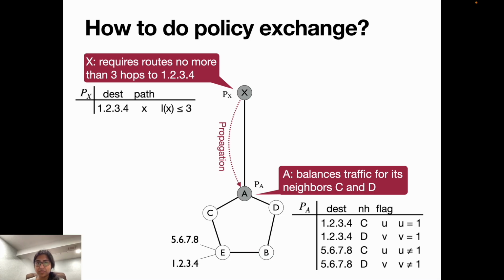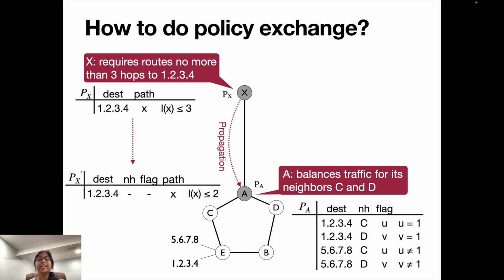Now the policy at X is propagated to node A, and we can see that it changes to Lx less than or equal to 2, because we already have 1 hop count from node X to node A. After that, we do the merging, where we merge the 2 policies, the one that came in from node X and the other one that is already the policy of node A.